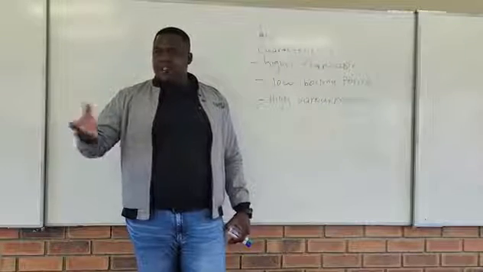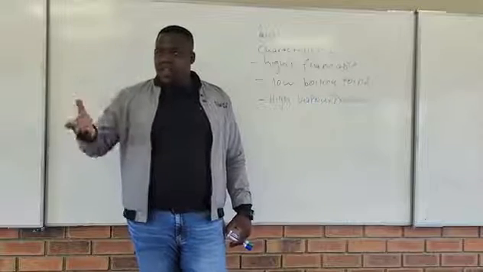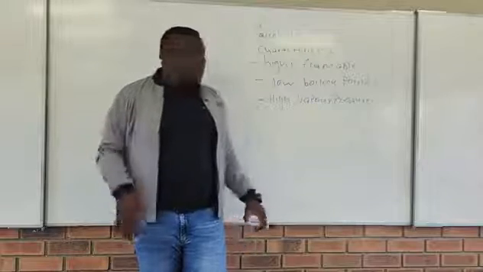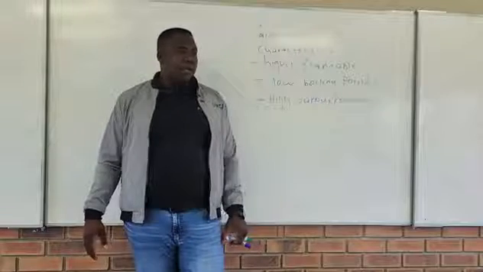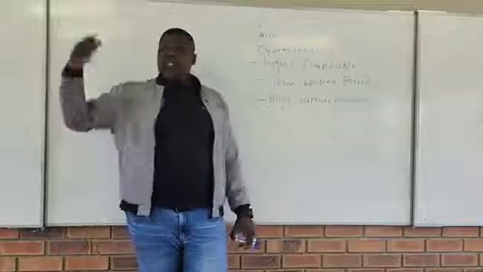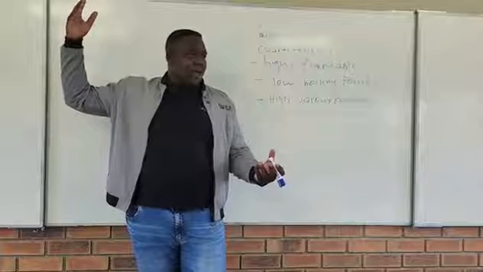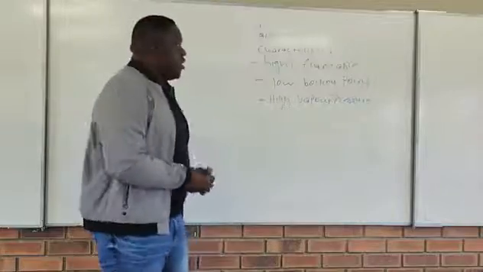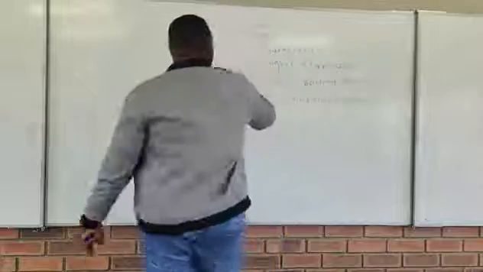And when a liquid changes to a gas, what will be formed? Vapor, right? So it means we're going to have a lot of vapor. That's why I'm saying vapor pressure is inversely proportional to boiling point. When the boiling point is high, are we going to have a lot of vapor? We're going to have less amount of vapor, right? Yeah. Okay, interesting. Okay, so now I just want us to continue with the nomenclature of what?